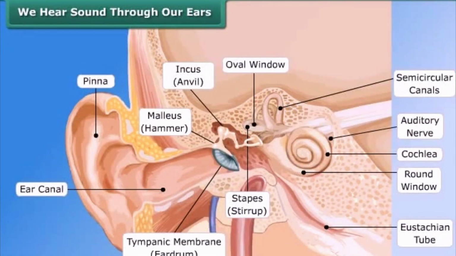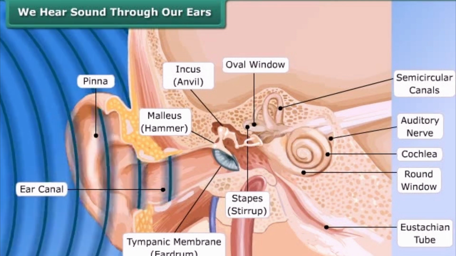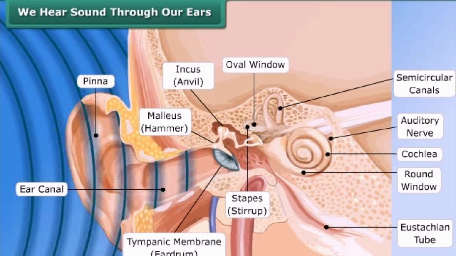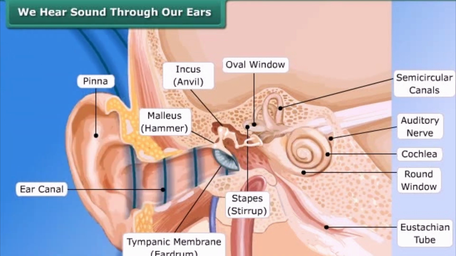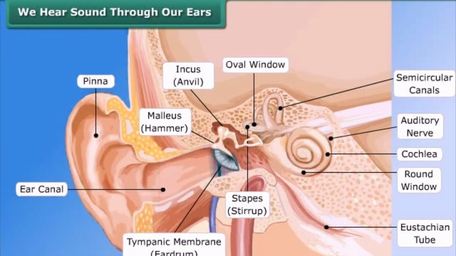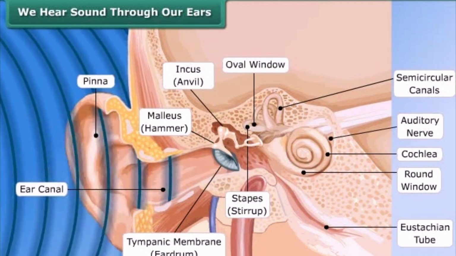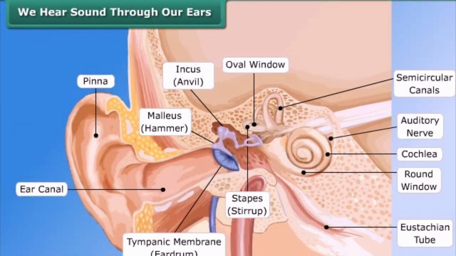We hear sound through our ears. The shape of the outer part of the ear is like a funnel. Sound enters and travels down a canal at the end of which a thin membrane is stretched tightly called eardrum. Sound vibrations make the eardrum vibrate, and the eardrum sends vibrations to the inner ear, and through the inner ear it goes to the brain. This is how we hear sound.